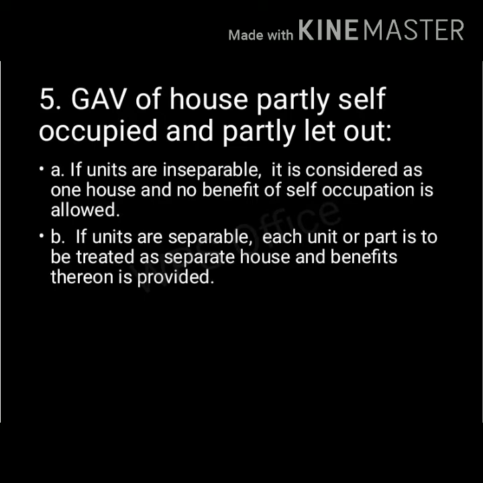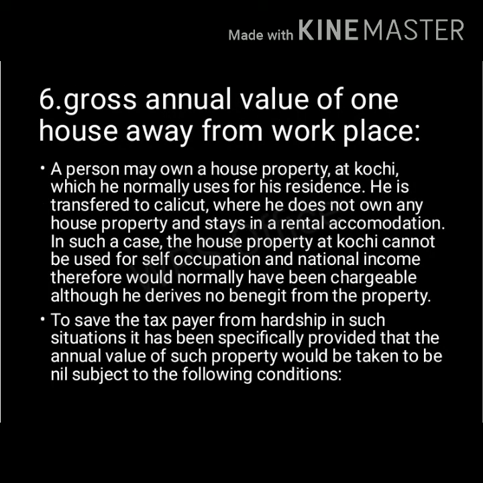Sometimes a house may be partly self-occupied by the owner and partly let out in the previous year. So let's move on to the points. A. If units are inseparable, it is considered as one house and no benefit of self-occupation is allowed. And B. If units are separable, each unit or part is to be treated as a separate house and the benefit thereon is provided.